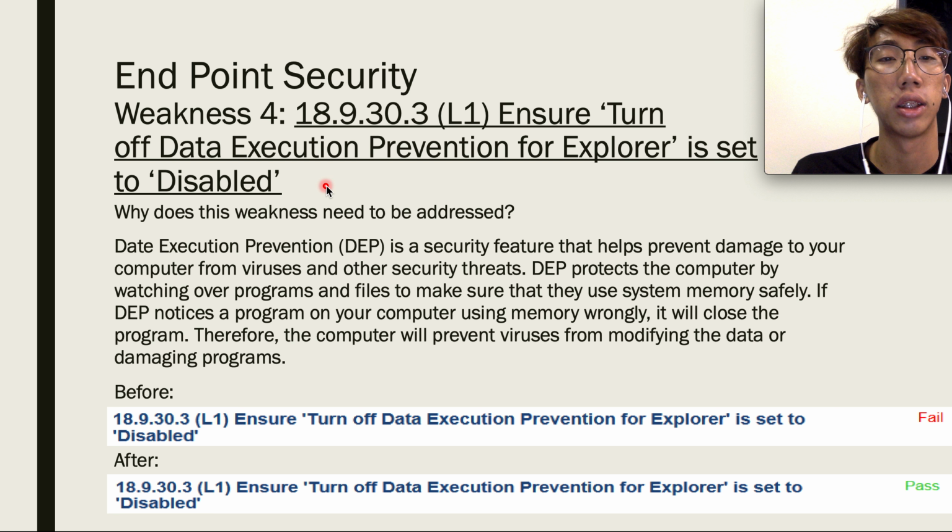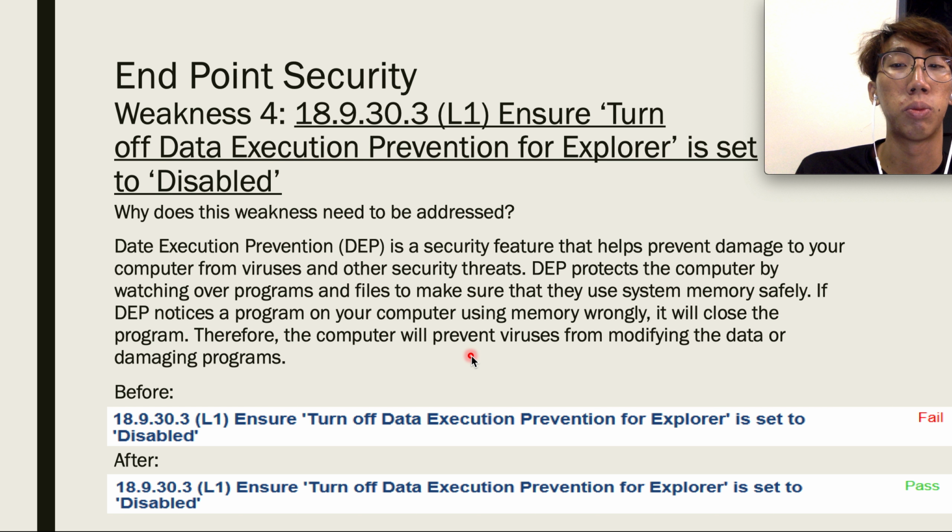For the fourth weakness, turning on the data execution prevention for Explorer. So DEP is a security feature that helps prevent damage to your computer from viruses and other security threats. It watches over programs and files to make sure that they use the system memory safely. If DEP notices a program on your computer using system memory wrongly, it will close the program. Therefore, no viruses could modify the data or damage programs.